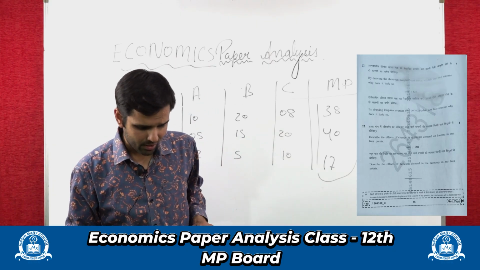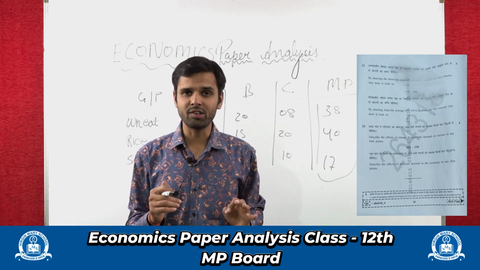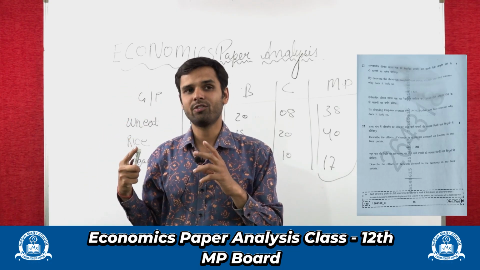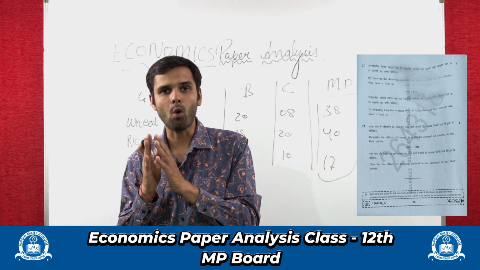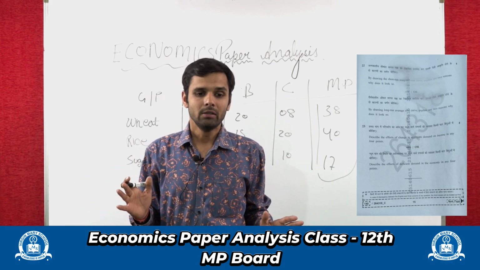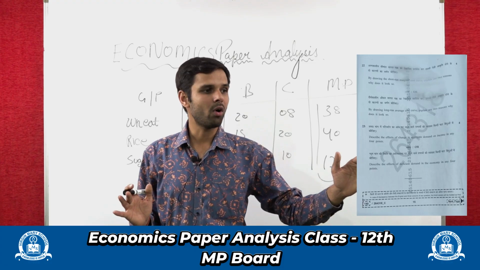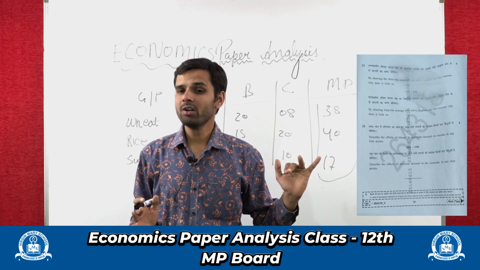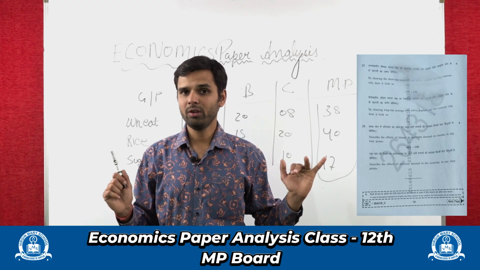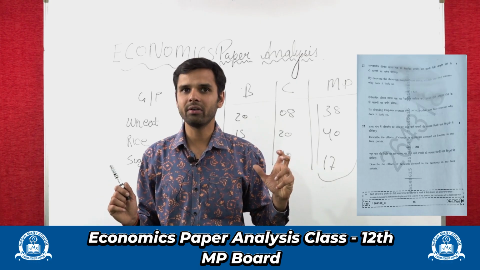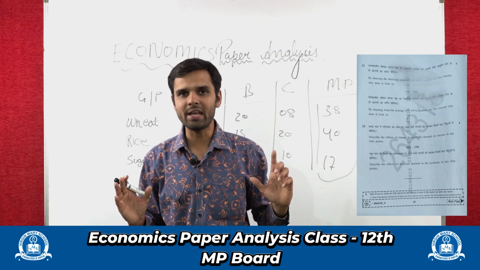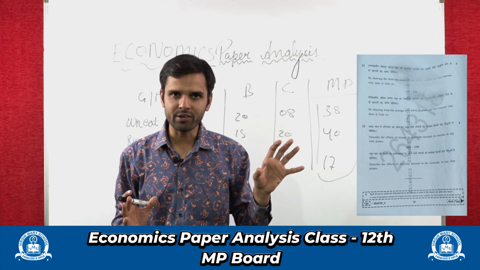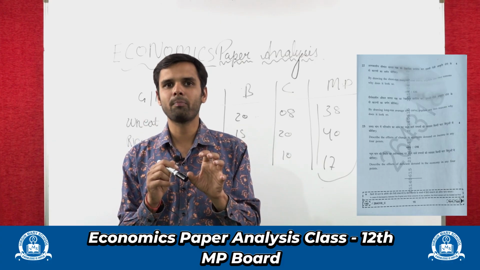Now second, they are asking to describe the effect of change. So you can tell first when demand is increased, and now second when demand is decreased. Suppose aggregate demand is decreased by all the firms. If demand is decreased, automatically you need to decrease your production. If you don't, your capital will get stuck and your stock in hand will increase. This is a critical situation for any economy. So when aggregate demand decreases, firms need to reduce their production.